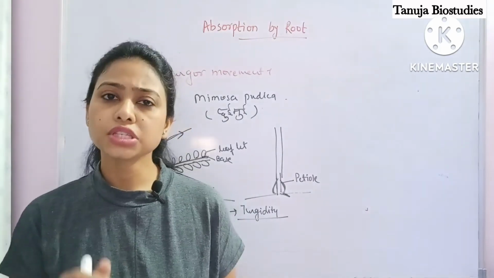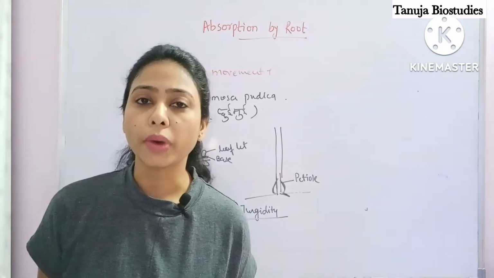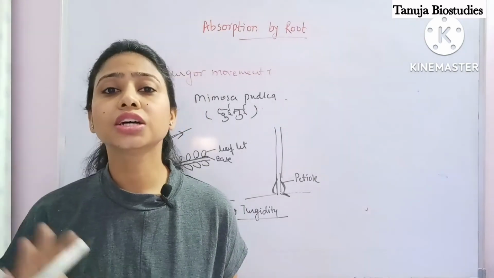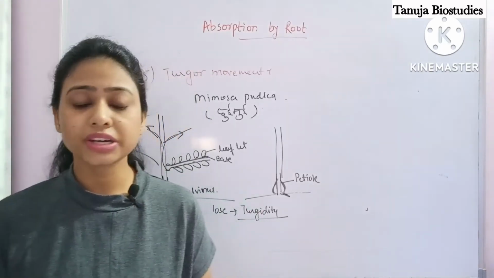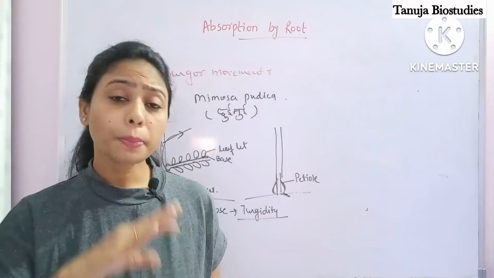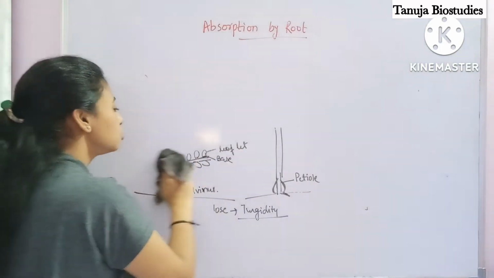Okay, and after some time when they again gain their turgidity, these all get open. This is known as Turgor Movement. Clear? This is known as Turgor Movement. I hope it is clear to all of you. Now let's take the third point, that is root pressure.